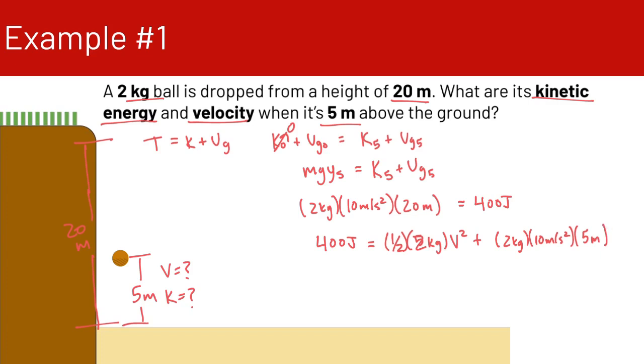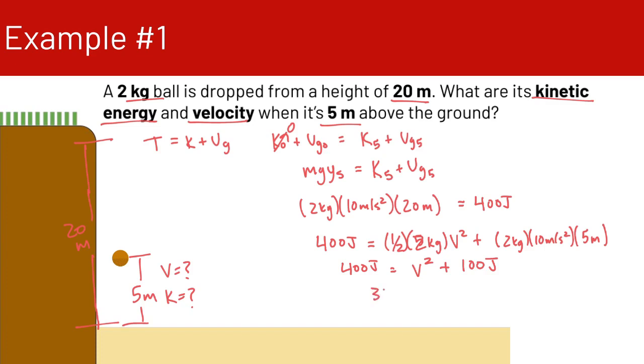So 1/2 times 2 is just equal to v squared. So we have 400 joules equals v squared plus 100 joules. So subtract the 100 joules from both sides.